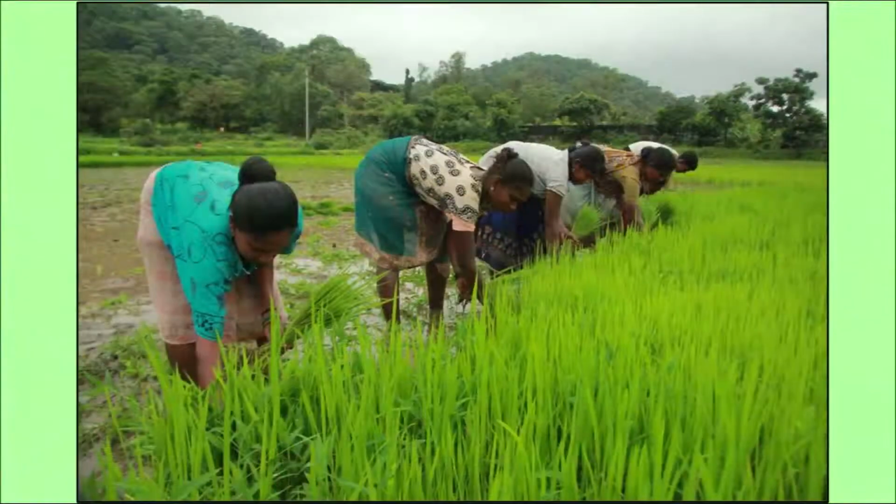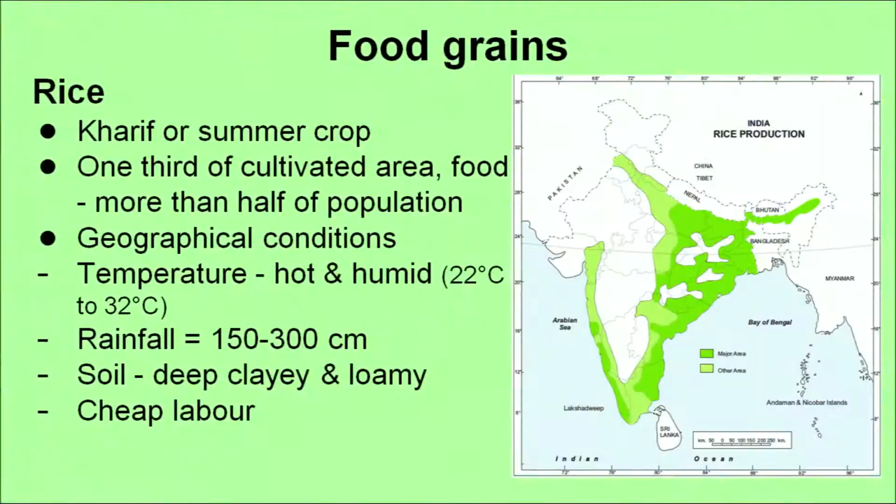You can see this picture widely in the monsoon region, during the monsoon season. This is the picture you can see in many areas of India: ladies sowing the rice seedlings. These are rice seedlings, and men and women are planting them in the fields. Now, rice, as we all know, is a summer crop, also known as a kharif crop, and one third of the cultivated area is covered by rice, and it is used for food by more than half of the population.